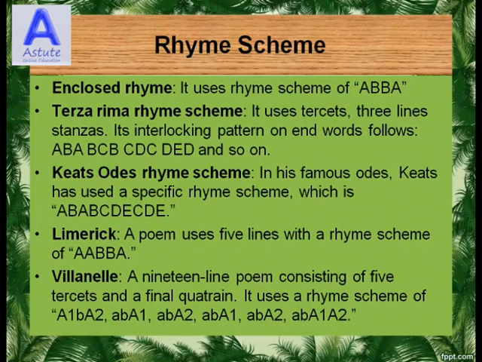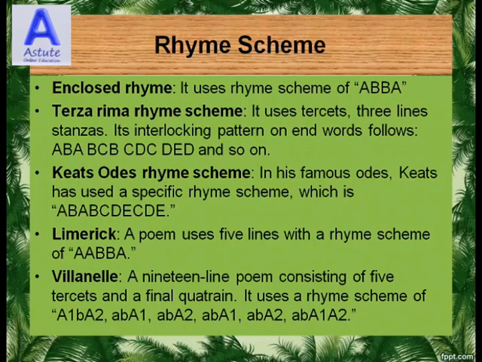Keats' Ode rhyme scheme. In his famous Odes, Keats used a specific rhyme scheme which is ABA, BCD, ECDE. Limerick. A limerick poem uses 5 lines with a rhyme scheme of AABBA.